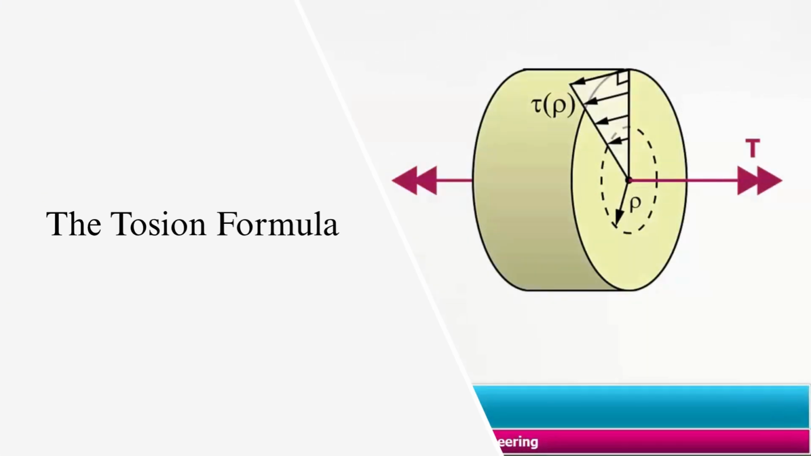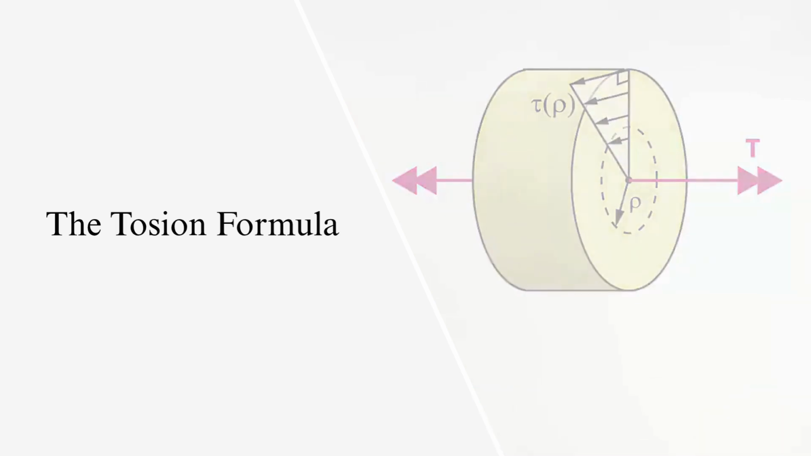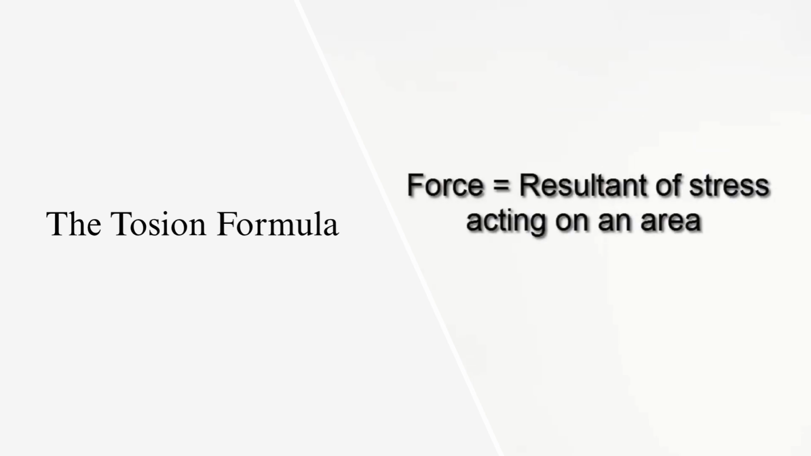In the previous video, we demonstrated that shear stress varies linearly with radial position within the cross-section of a circular shaft subjected to torsion. However, we did not directly relate the magnitude of these shear stresses to that torque. In order to do this, we must recall that a resultant force or moment is a resultant of a stress state acting over a given domain, in this case the cross-section of the shaft.